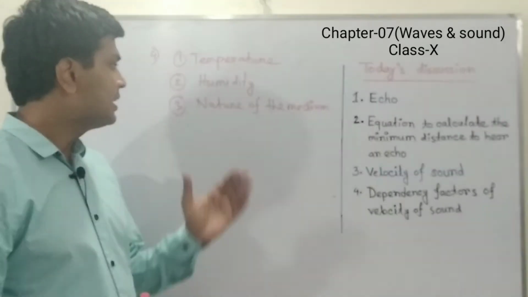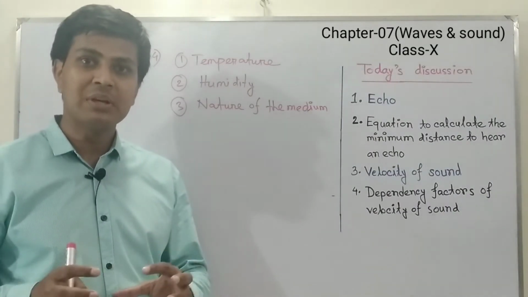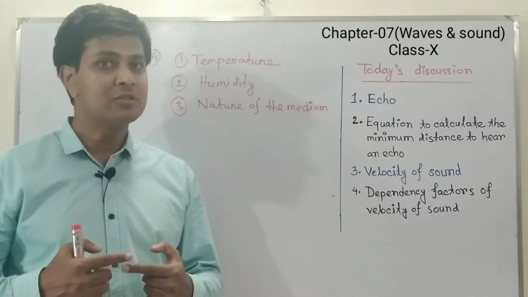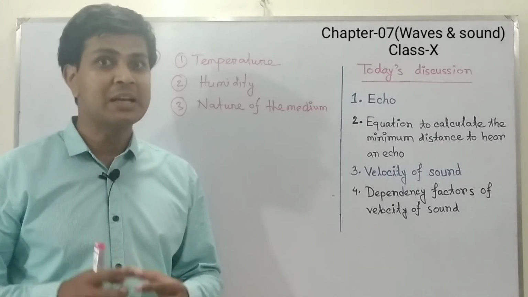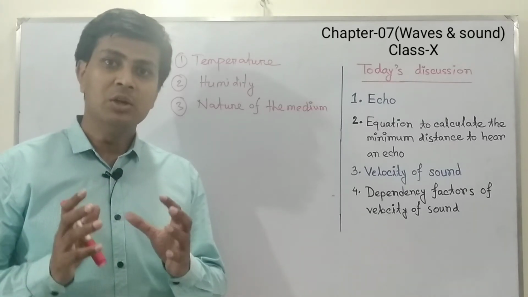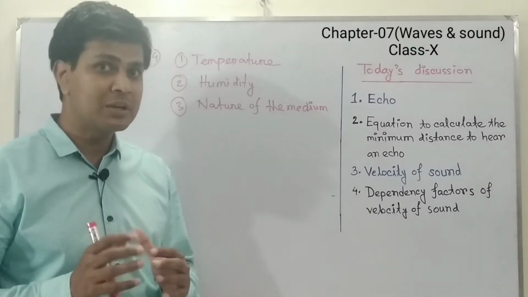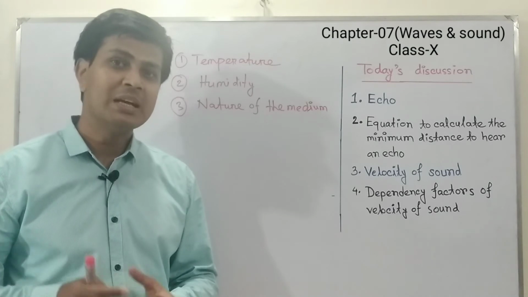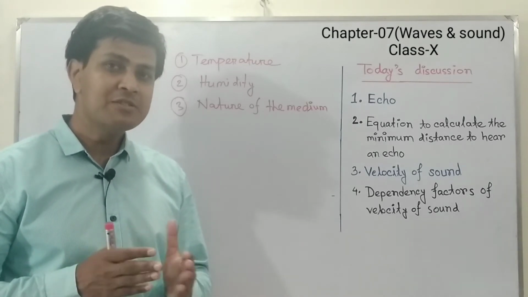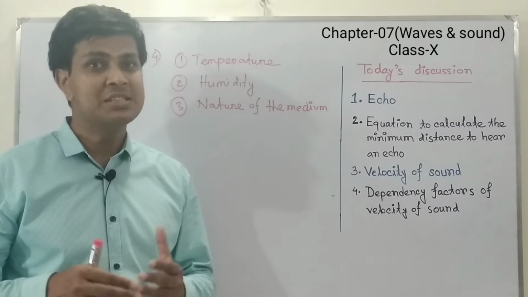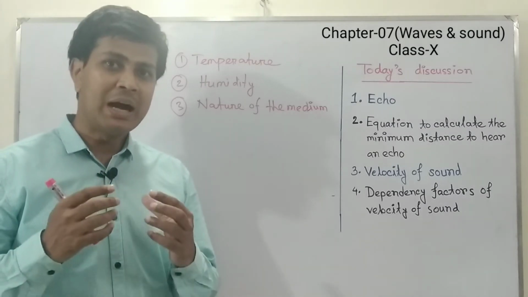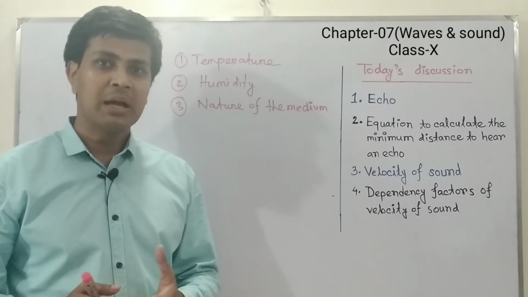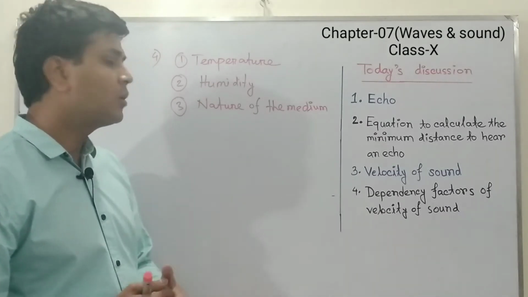And third is the nature of the medium. We know the velocity of sound depends on the nature of the medium. That means in air medium, the velocity of sound is 330 meter per second at 0 degree Celsius temperature. In liquid medium, that means in water, the velocity of sound is not 330 meter per second. It will be more than 330 meter per second. That means due to the change of nature, the velocity will change. And we know in iron or in solid medium, the velocity of sound will be more, and in air medium the velocity of sound will be less.